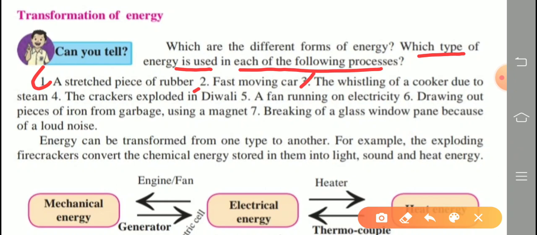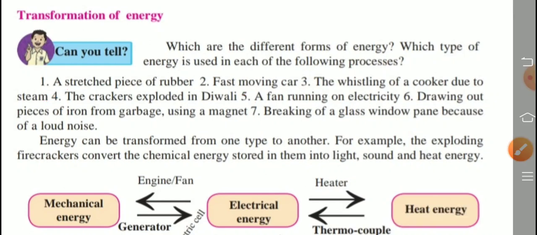Third, the whistling of a cooker due to steam. Fourth, the crackers exploded in Diwali. Fifth, a fan rotating on electricity. Sixth, drawing out pieces of iron from garbage using a magnet. Seventh, breaking of glass window panes because of loud noise.